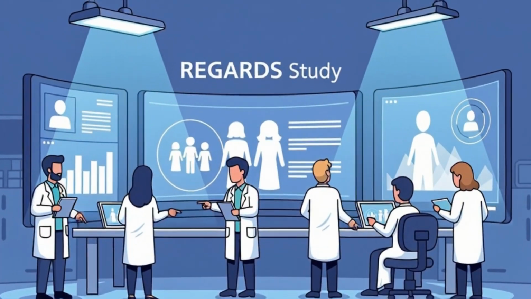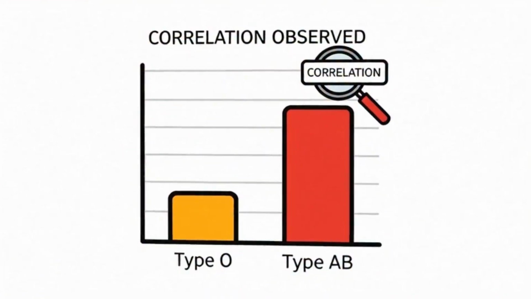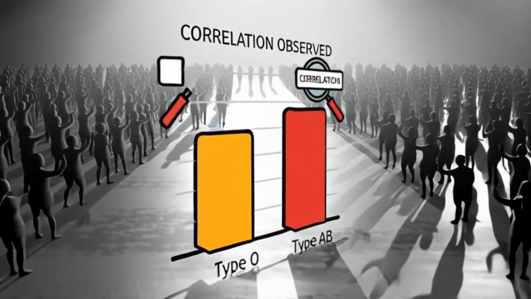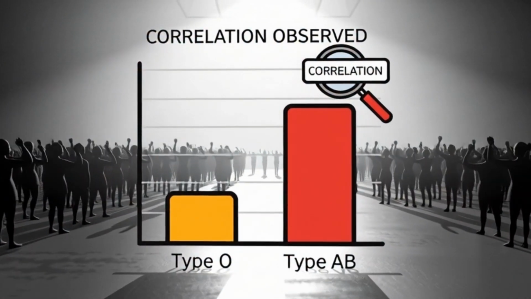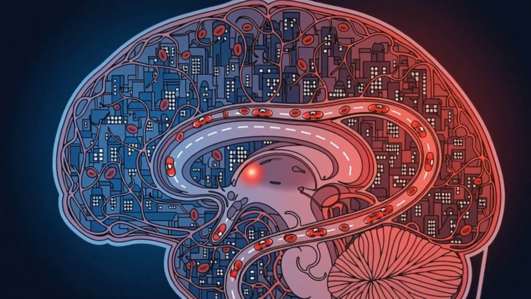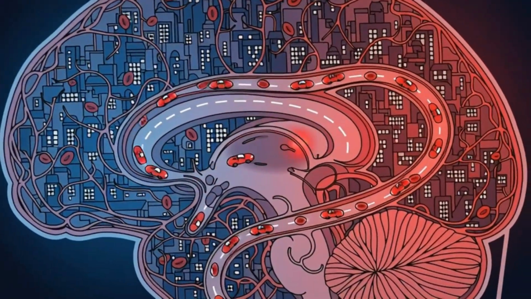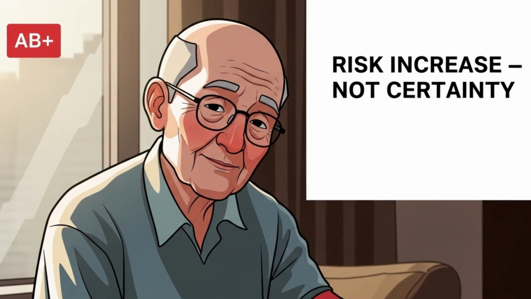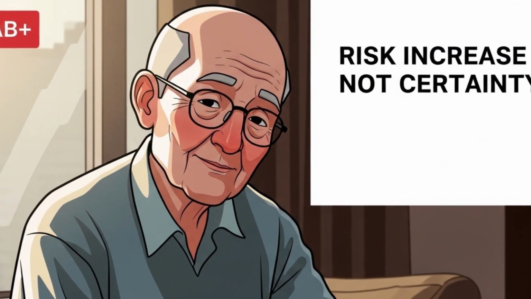One major study, the REGARD study, found a correlation between AB blood type and increased risk of cognitive impairment. The likely mechanism, higher clotting factor levels affecting microvascular circulation in the brain. Again, risk increase, not certainty.